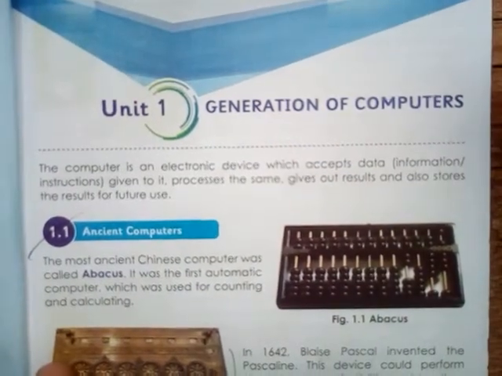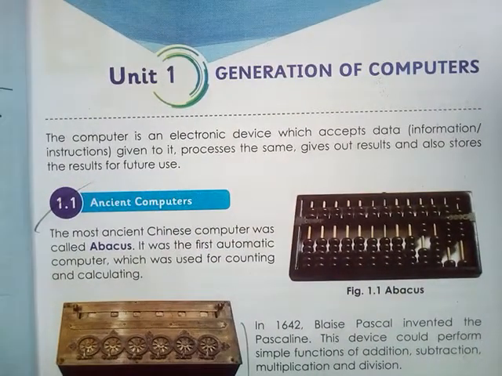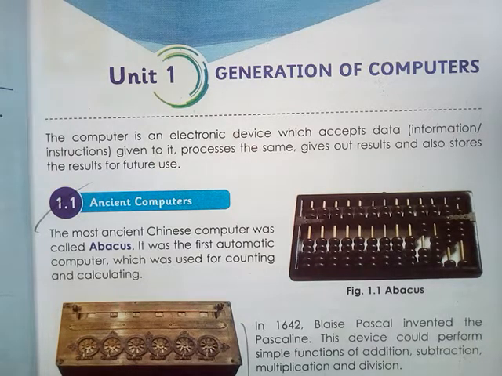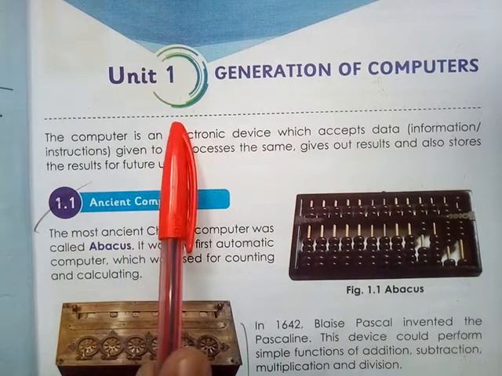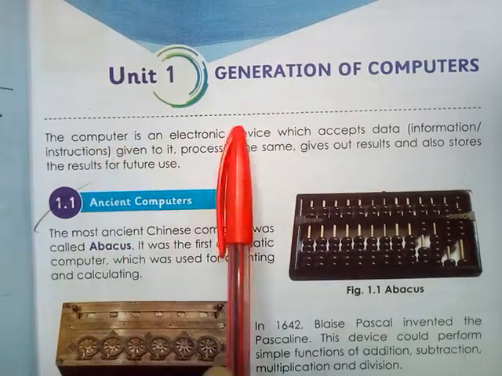What is meant by generations of computers? A computer is an electronic device which accepts data, information or instructions given to it, processes the same and gives out results, and also stores the results for future use. That is the definition of a computer.